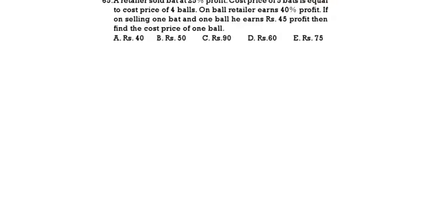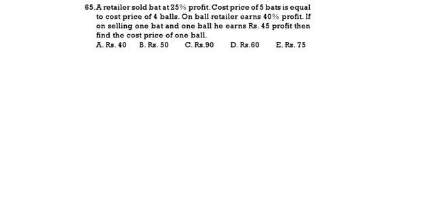See the next question. A retailer sold a bat at 25% profit. The cost price of 5 bats is equal to the cost price of 4 balls. The retailer sold the bat at 25% profit, that means 5 by 4: 4 is the cost price, 5 is the selling price.